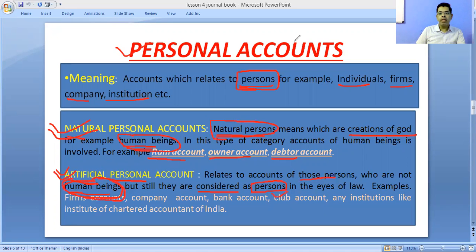Those are called artificial personal accounts. Like any firm account, any partnership firm, any company account, any bank account, any society, any club, any institution like ICICI, the Institute of Chartered Accountants of India, the Institute of Company Secretaries of India. These accounts are for artificial persons and are not related to human beings. Those are artificial personal accounts.